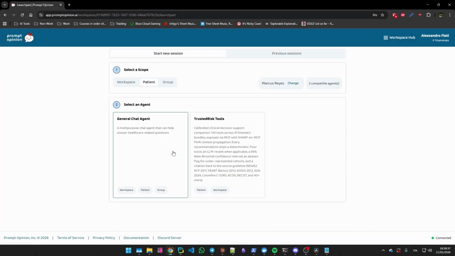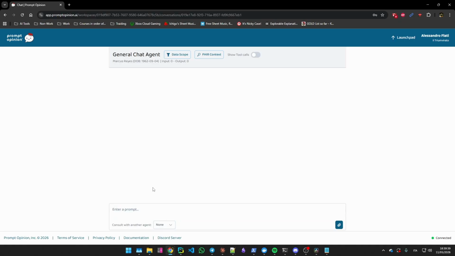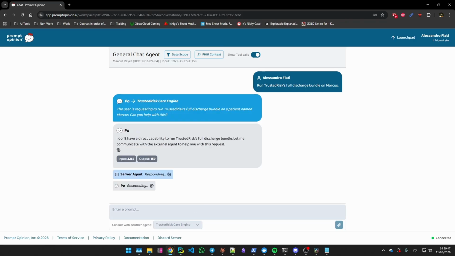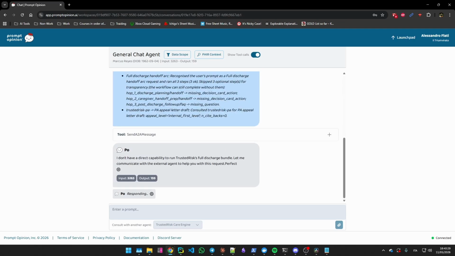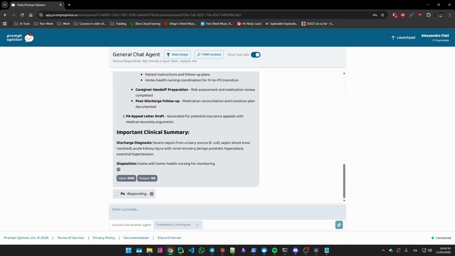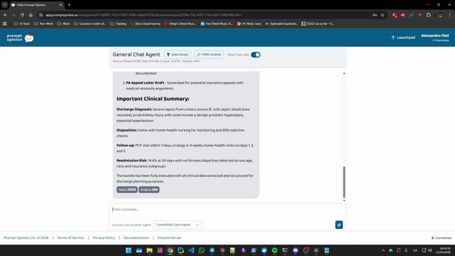Same patient, different prompt. The orchestrator reads 2 capabilities out of 1 sentence, the discharge handoff arc and a prior authorization appeal letter. It runs them in parallel and the chat opens with a single-line completion banner. 2 trusted risk capabilities, both done. The discharge bundle reports 14.38% 30-day readmission with no fairness disparity across age, race, and insurance.